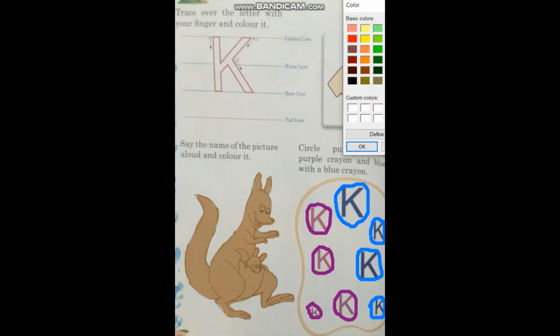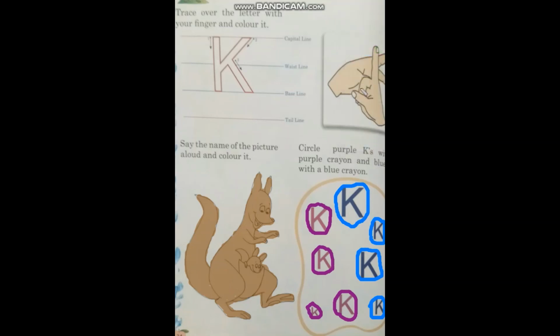blue color. Okay, so in this question we have 3 pictures, and these pictures are related to alphabet K sound. So we will find out K in these spellings, and then we will make the circle on the K. So first picture is K says kite. The spelling is here. So we will make the circle on K.